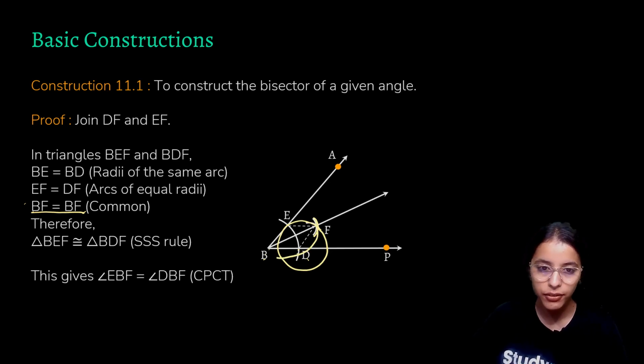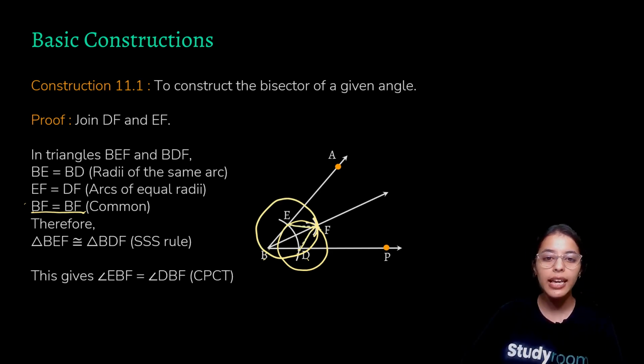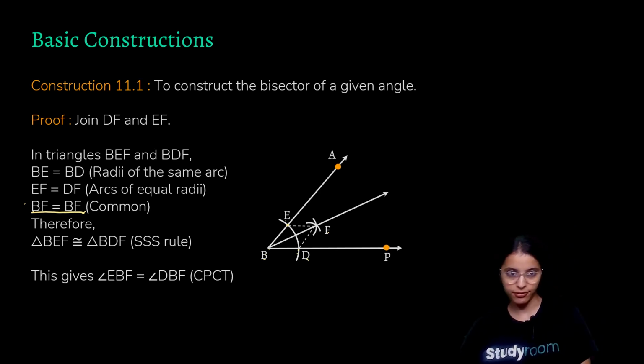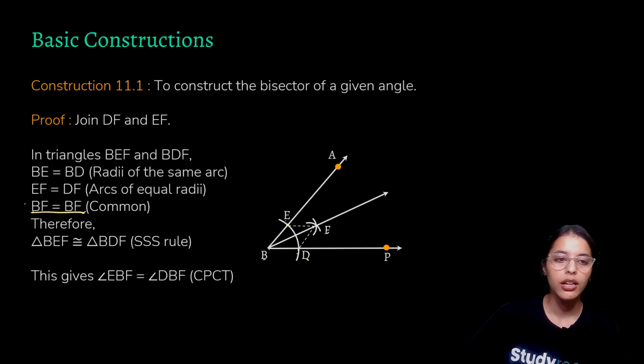These are different arcs, but still they have the same radius, and so we can say that EF is equal to DF. Now we have got all three sides equal to each other. So by the SSS rule, we have proved that triangle BEF is congruent to triangle BDF.